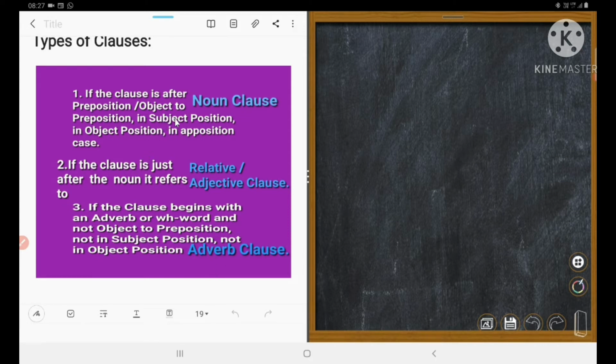If the clause is after a preposition, in subject position, in object position, or in opposition, it is called a noun clause. Similarly, if the clause comes just after a noun, it is a relative clause or adjective clause. If the clause begins with an adverb or WH word and is not the object of a preposition, not in subject position, not in object position, that is called an adverb clause.